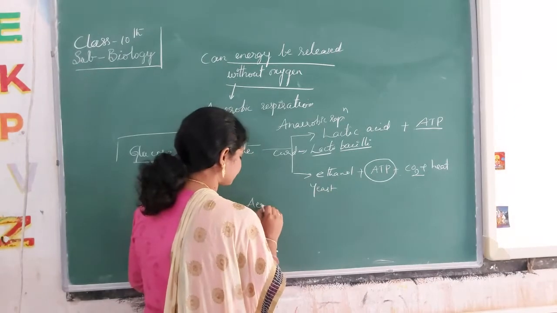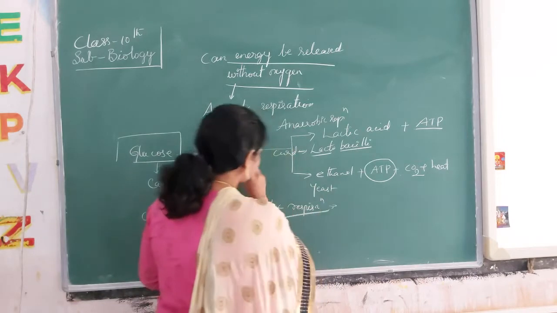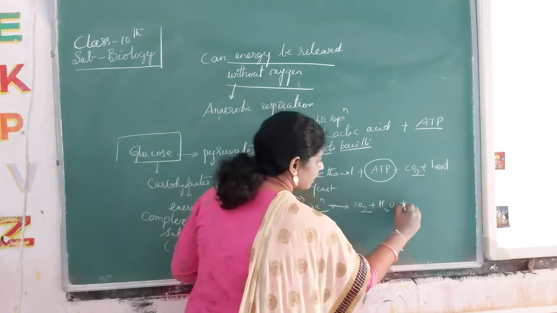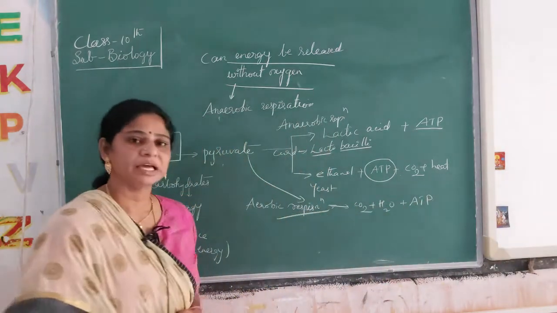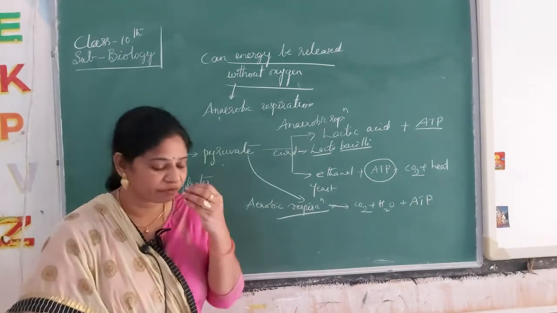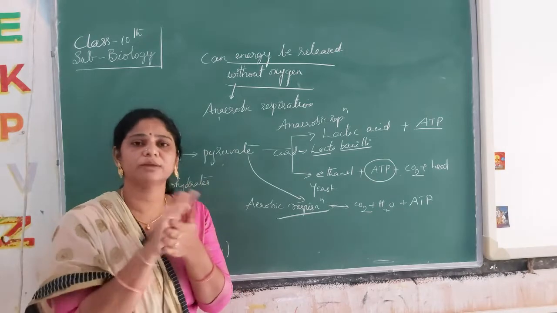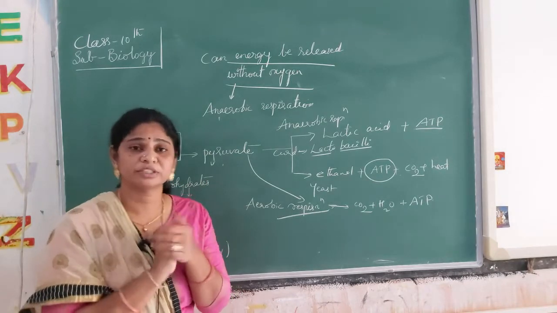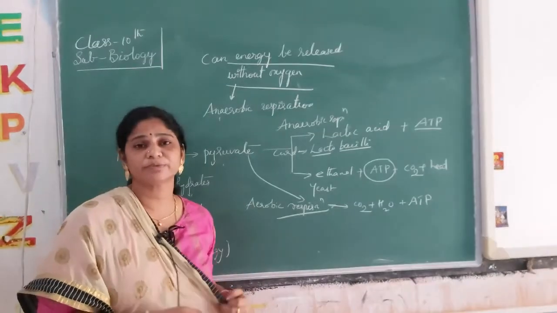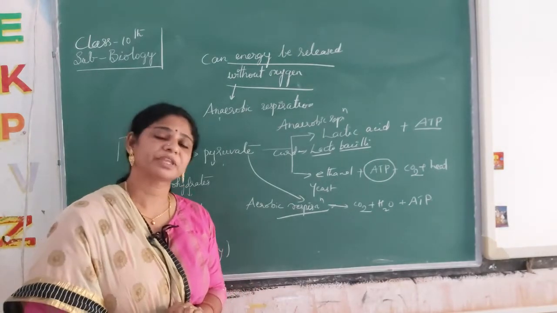If we go for aerobic respiration, the end products are CO2 plus H2O, plus ATP again. Carbon dioxide we exhale outside, and water also evaporates from our body when we breathe out. A little moisture sticks if you breathe out. During burning of glucose, heat is produced, which evaporates the water, and energy is also liberated during the respiration processes.